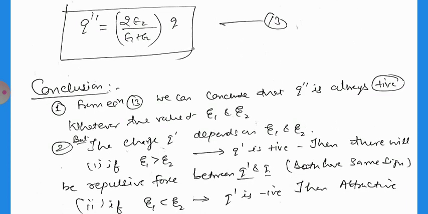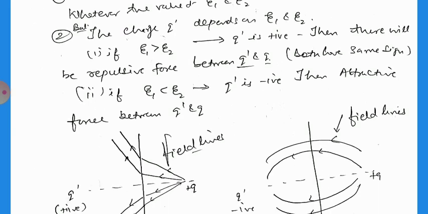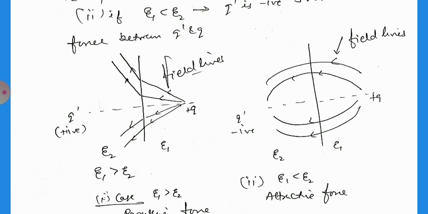So the charge q' depends on ε1 and ε2. If ε1 is greater than ε2, then q' is positive, then there will be a repulsive force between q' and q because both have the same positive sign. On the other hand, if ε1 is less than ε2, then q' is negative, then there will be an attractive force between q' and q. That is what we have displayed by the figures.